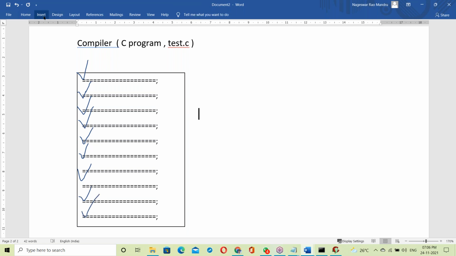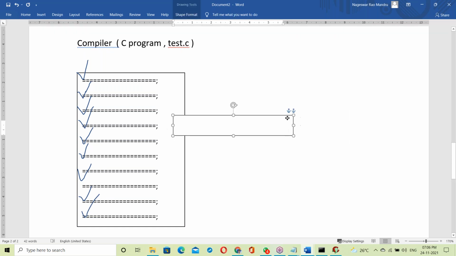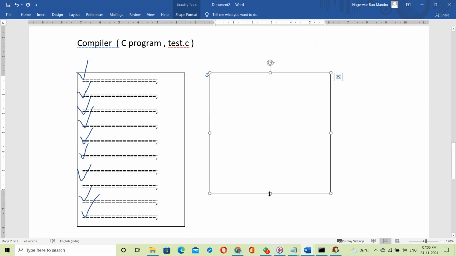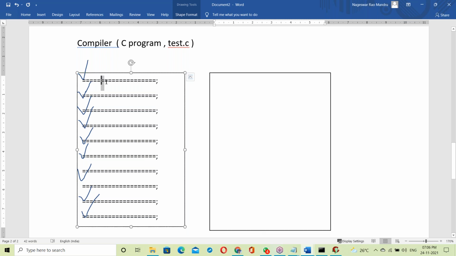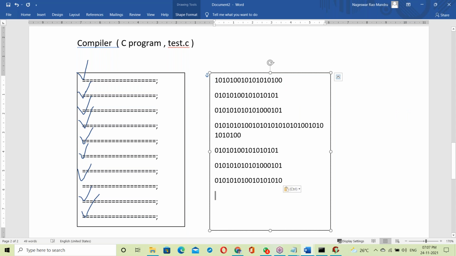If there are no errors, then the compiler opens another file. Just after opening another file here, it converts this whole code into binary format. The compiler converts all the lines into binary format, writing to another file in zeros and ones format. All this code converts into binary format. Next, binary code.